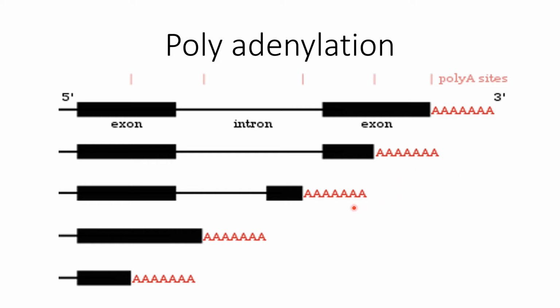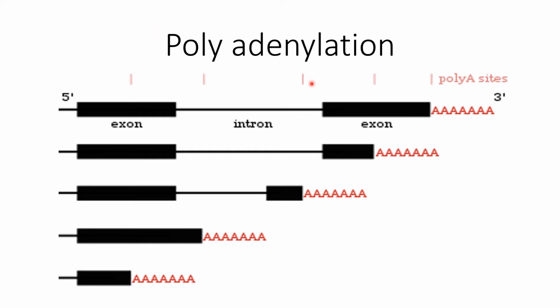If cleavage or editing takes place at the poly tail, then the coding region may be longer, or it may be a shorter or longer poly tail. So it depends upon the poly tail. It also gives rise to different isoforms of proteins.